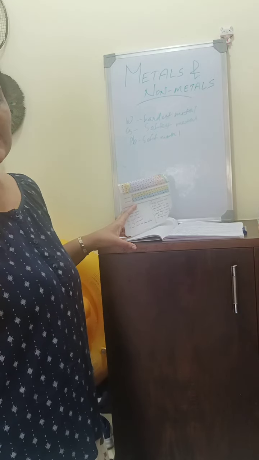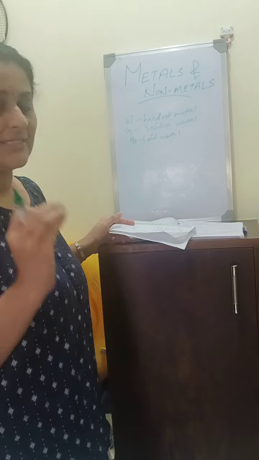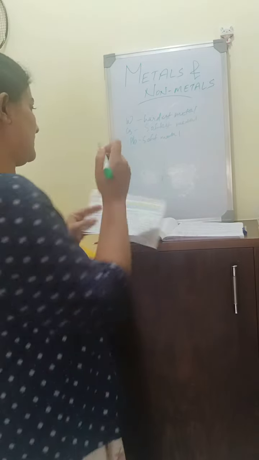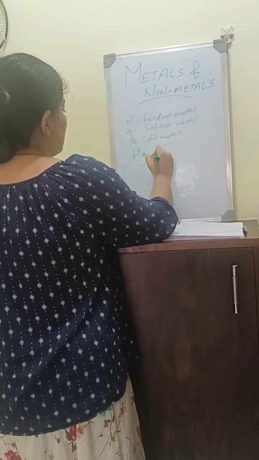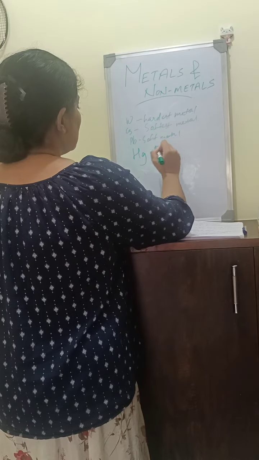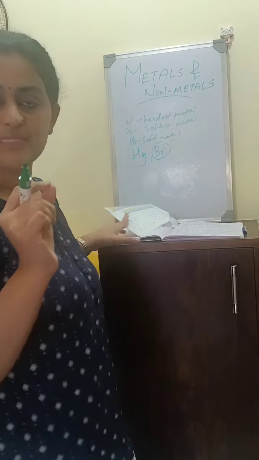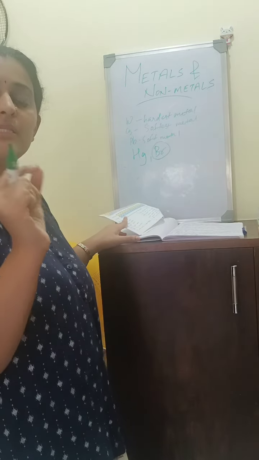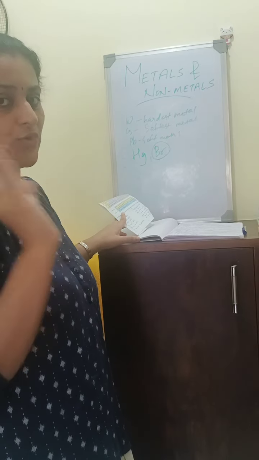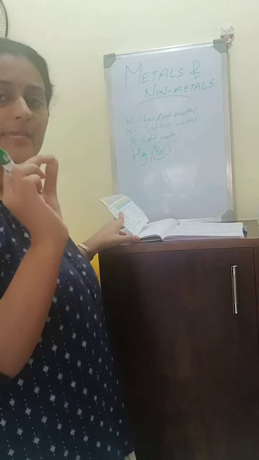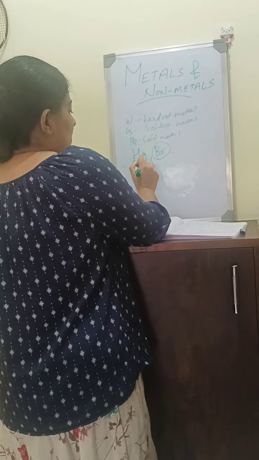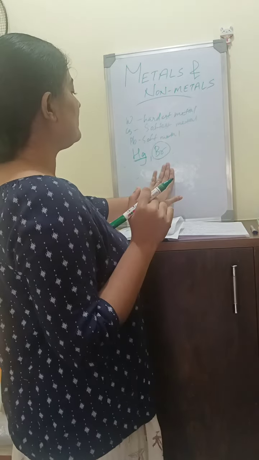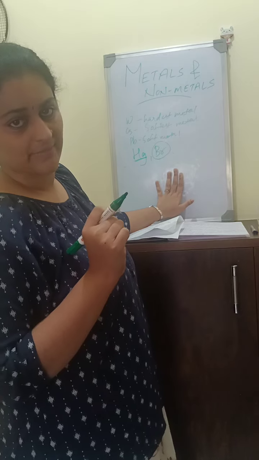Mercury is the only liquid metal. Metals are usually solids at room temperature, but mercury is the only liquid metal, and bromine is the only liquid non-metal. Bromine falls into the halogen group, and it is the only liquid non-metal known so far.